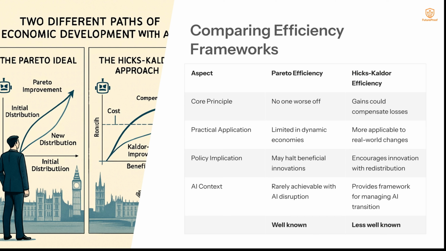AI context. If we want to have Pareto efficiency, this is going to be rarely achievable with AI disruption because somebody will be left worse off. On the other hand, Hicks-Kaldor efficiency provides a framework for managing AI transitions. Overall, as we said, Pareto efficiency is well known, Hicks-Kaldor efficiency is less well known, but in our view, much more relevant to AI scenarios.